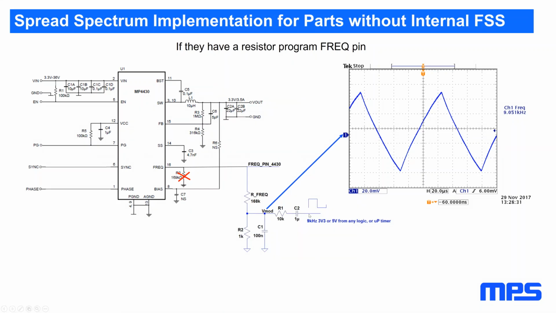So if you have any signal source, or microprocessor timer, or whatever rectangular source in the neighborhood of 9 kilohertz, and even if you have, say, 1 kilohertz, it's better than nothing. You can make, with a few O4, O2 components, a nice spread spectrum signal. So here at that point, you get a nice, pretty much triangular shape. So for spread spectrum, it will do.